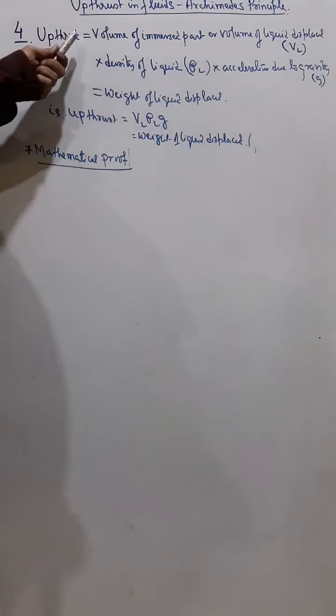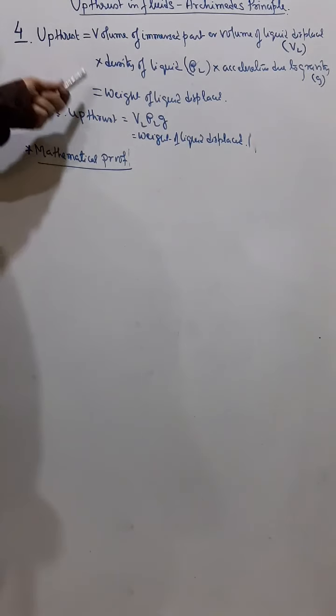Now the formula for upthrust is V rho g. For calculating upthrust, we use this formula V rho g. That means it is equal to the volume of the immersed part or volume of liquid displaced, because the volume of immersed part is equal to the volume of liquid displaced, into density of liquid, into acceleration due to gravity of that place.